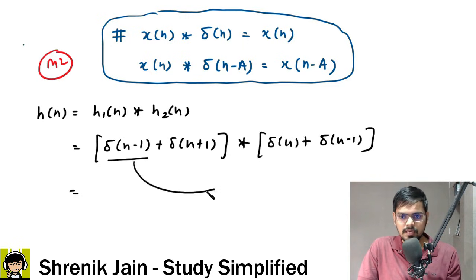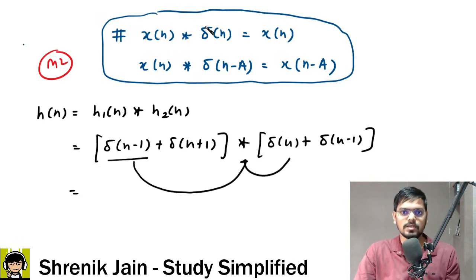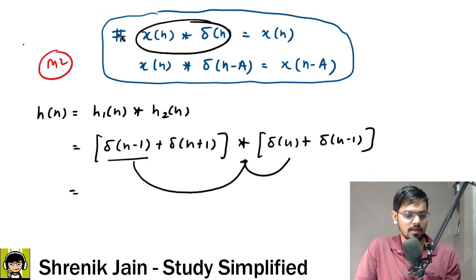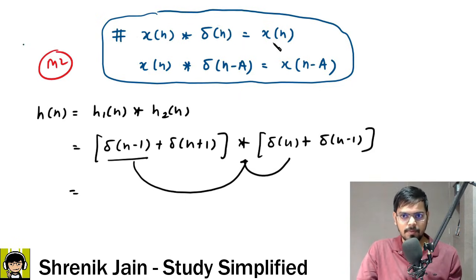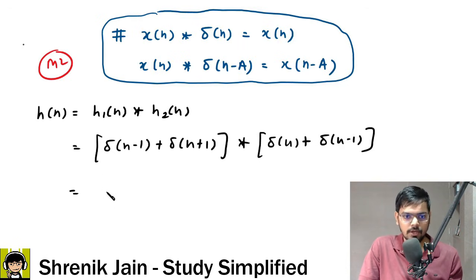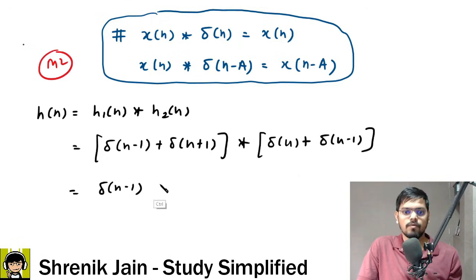When this thing is convolved with this, it is behaving like this. What is the resultant? x of n convolved with delta of n. The resultant should be x of n. So I hope you understood. This thing will come as the output. So when this thing is convolved with delta of n, this thing would be the answer. So delta of n minus 1. Then this thing convolved with this. What would be the answer?